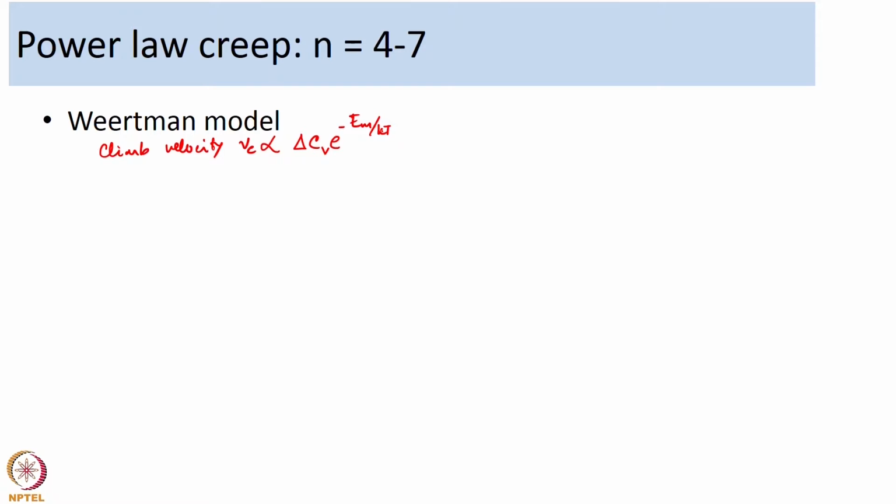So, the climb velocity is dependent on this gradient of concentration of vacancies.